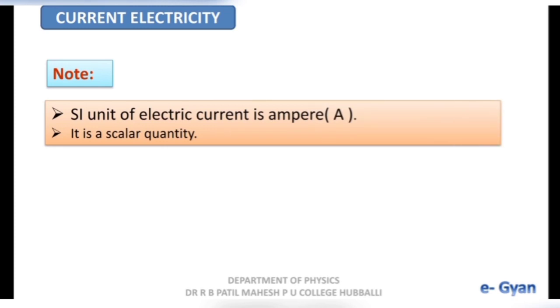Note, SI unit of electric current is ampere. It is a scalar quantity. See, though the electric current has a direction, still we consider it as a scalar quantity. Why? Because it does not obey vector addition. It obeys simple algebraic addition. Hence, it is considered a scalar quantity.